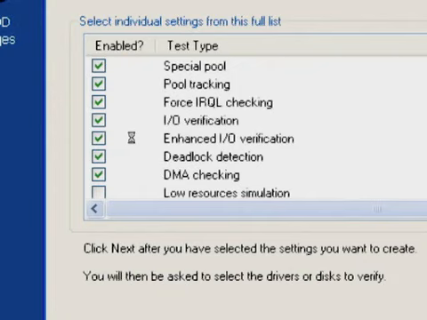I/O and enhanced I/O verification causes the operating system driver verifier code to do some rigorous inspection of the data structures that a driver is passed and passes back to the system. That data structure is called an I/O request packet, or IRP, and that data structure has some special rules. It has to point to valid structures. It has to have a consistent set of values. So the driver verifier will inspect that packet after the driver has operated on it to make sure that it's still in a consistent state.